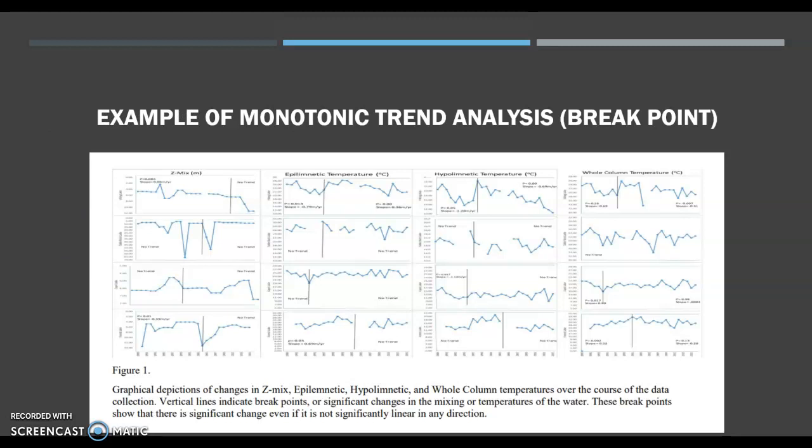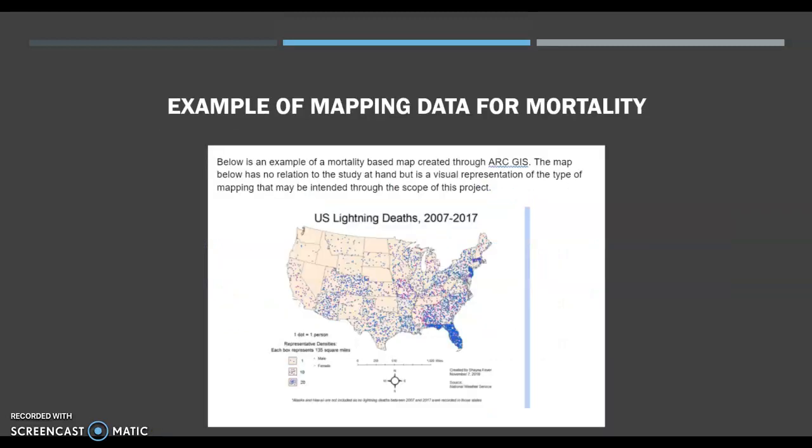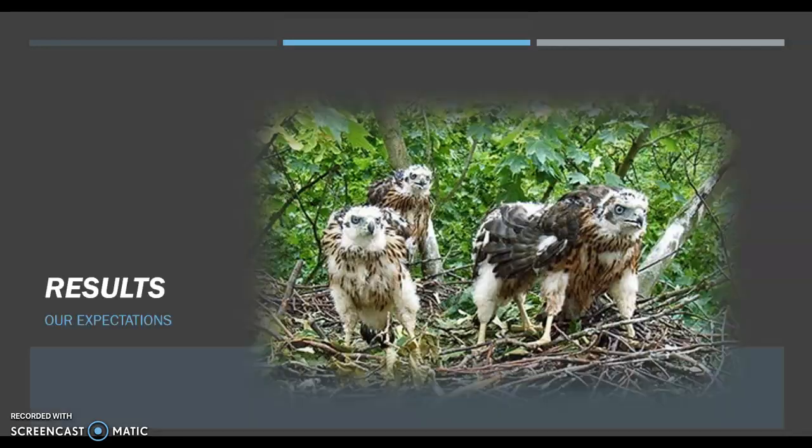This is an example of a monotonic trend analysis for reservoirs in Missouri, showing breakpoints within those analyses. This was done by myself, Kimball et al., 2017. Here's an example of what mapping data may look like. This one is also mortality, unfortunately showing deaths for humans secondary to lightning strikes, but is representative of what we may be producing for our project as well.